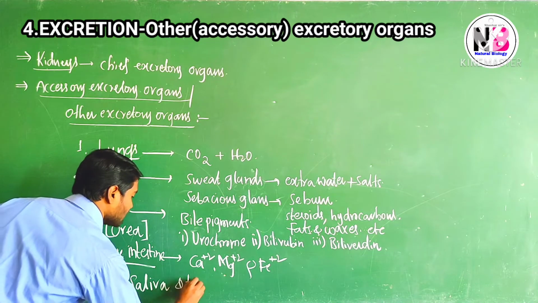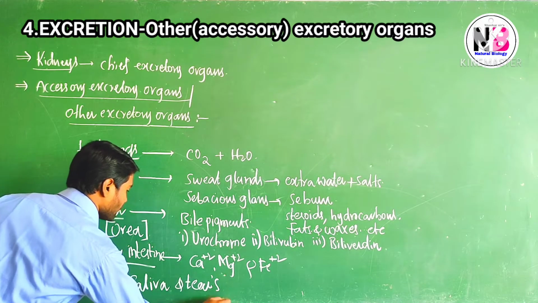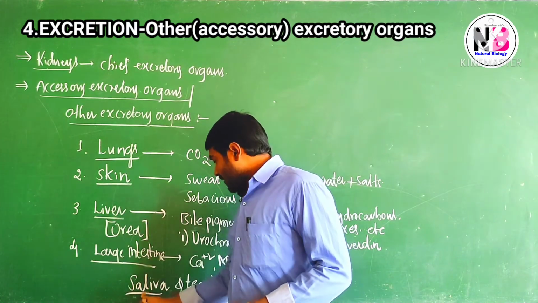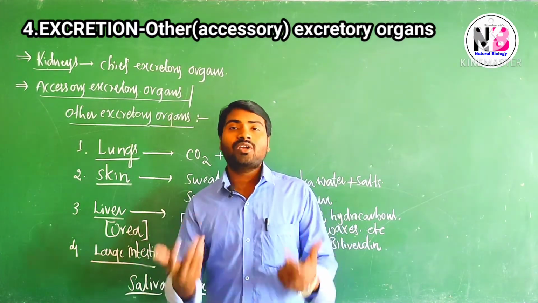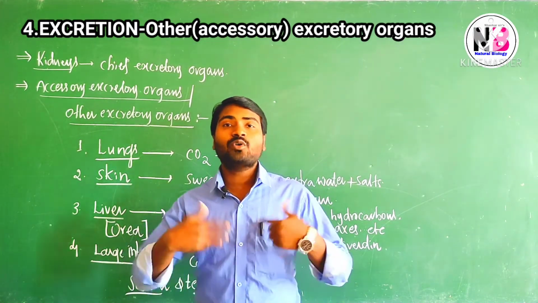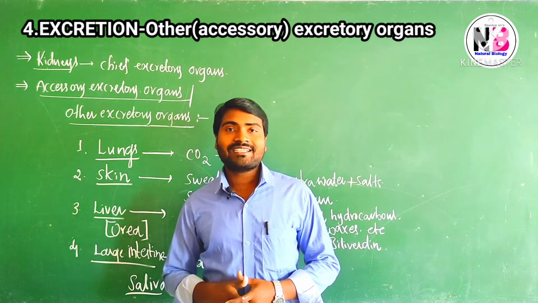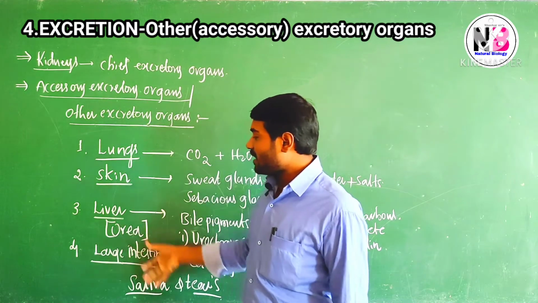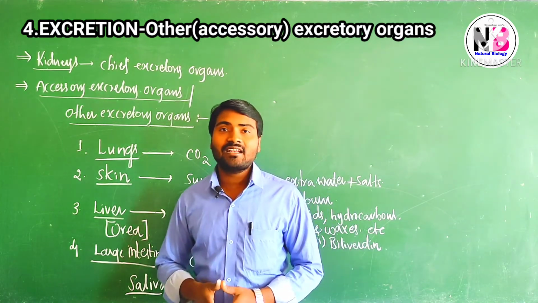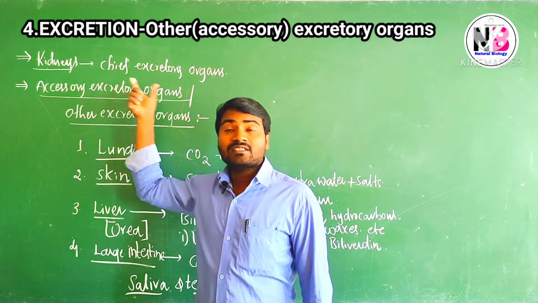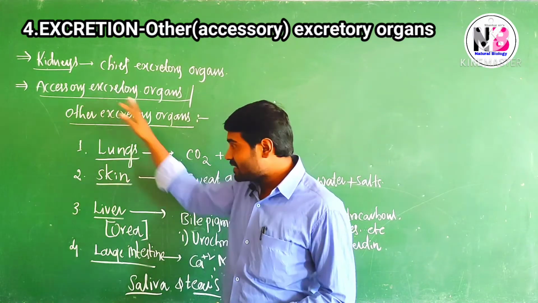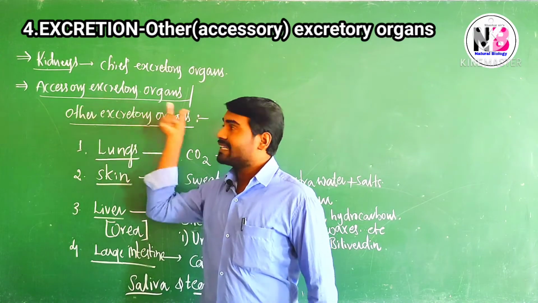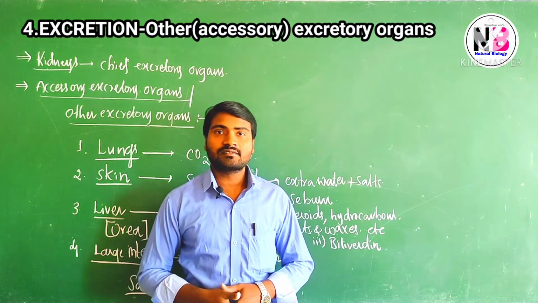Saliva and tears. Not only these organs, even saliva and tears are involved in excretion. They also remove some extra water and a few salts from the body. Likewise, all these organs are involved in excretion. Kidneys are the main, chief excretory organs. These are all secondary excretory organs, hence they are called accessory excretory organs.